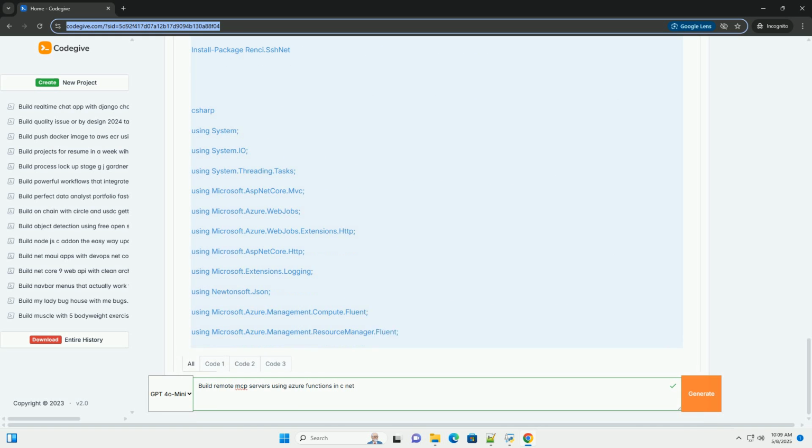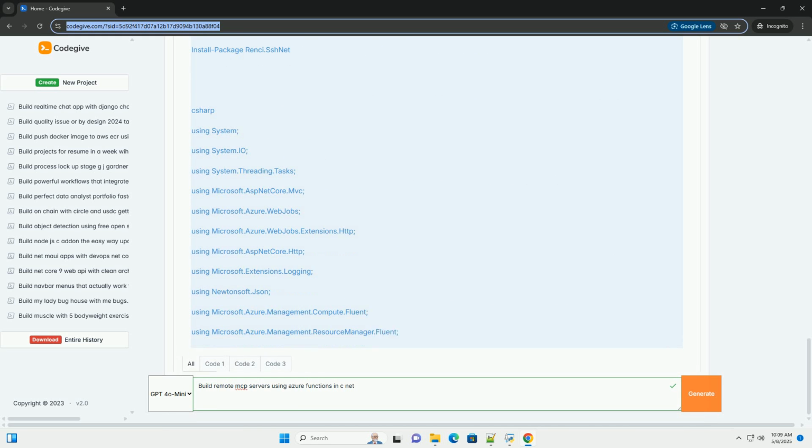Azure Key Vault: store sensitive information, like SSH private keys or database passwords, in Azure Key Vault and retrieve them in your functions using managed identities or Azure Active Directory application credentials. Network security groups, NSGs: restrict network access to your VMs. Allow only necessary ports, for example SSH port 22 for management and Minecraft server port 25565, from specific IP addresses or CIDR blocks.